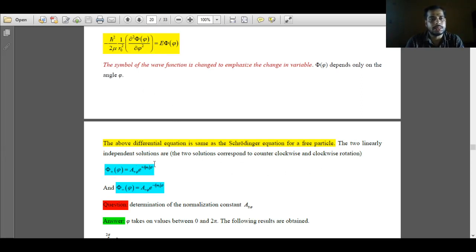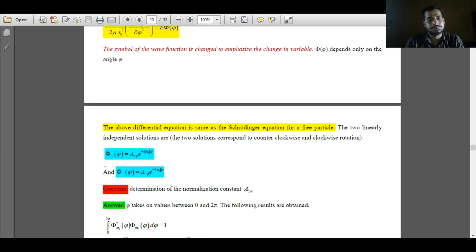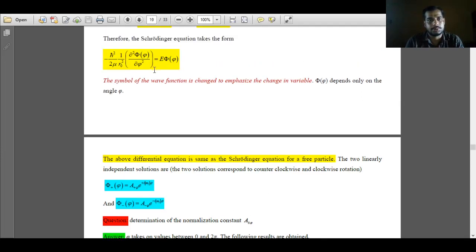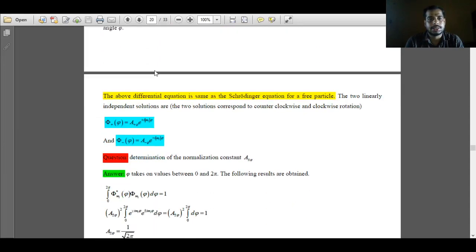Two linearly independent solutions are possible: phi plus, given as A e to the power i m_l phi, and the other solution, phi minus, given as A e to the power minus i m_l phi. Here i is the imaginary unit and phi is the angle variable. m_l is a constant, and what exactly m_l is we will discuss shortly. So two independent solutions are possible for this second order differential equation.